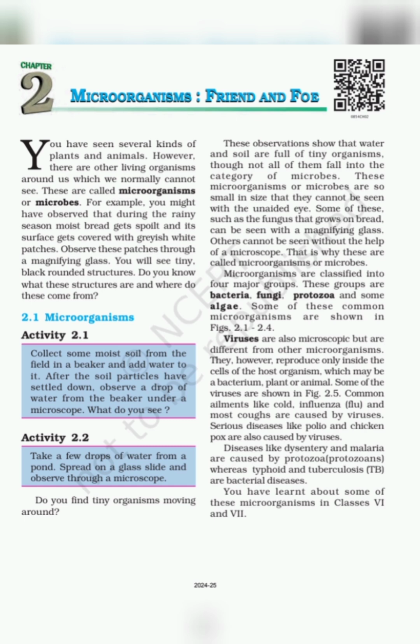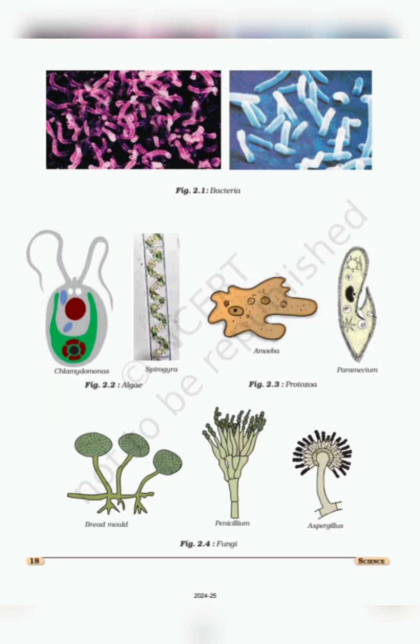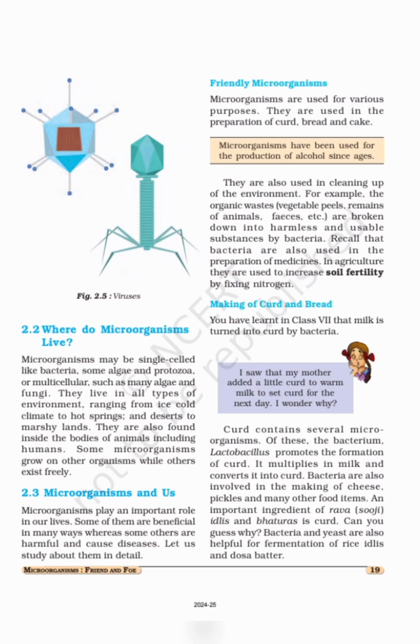Viruses are also seen with the help of a microscope, but they are different from microorganisms because they reproduce only when they are inside the host body. Cold, flu and cough are caused by viruses, and some serious diseases like polio and chickenpox are also caused by viruses. Diseases like dysentery and malaria are caused by protozoa, whereas typhoid and tuberculosis are bacterial diseases.